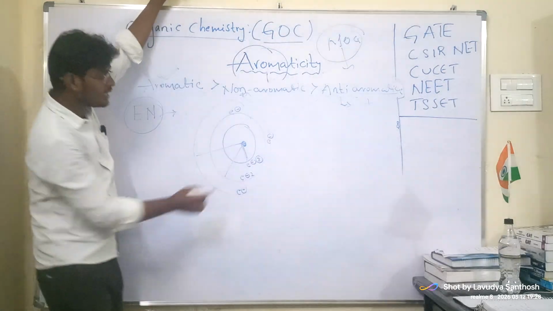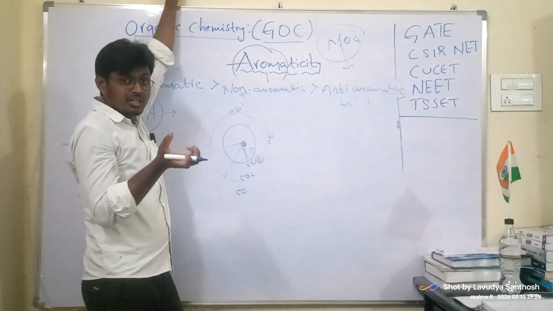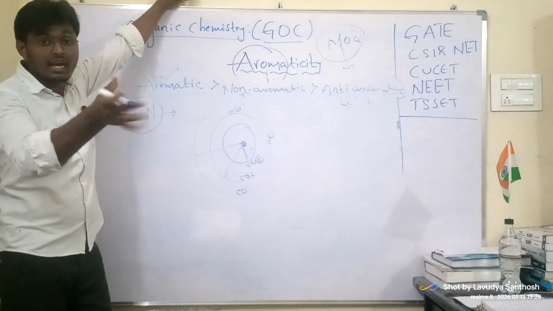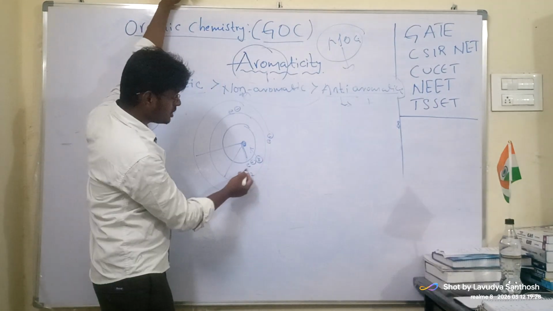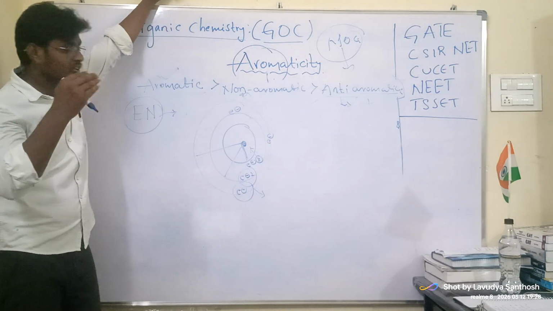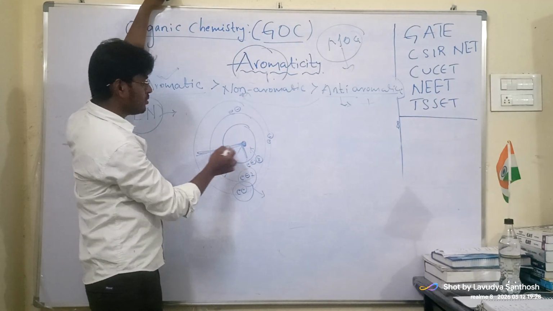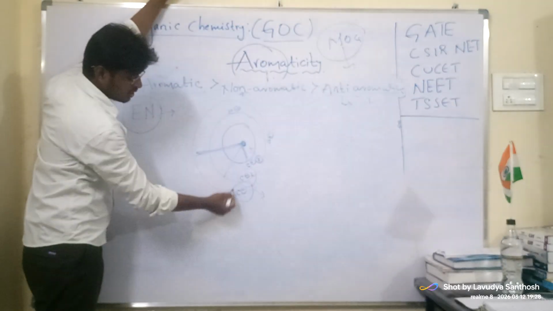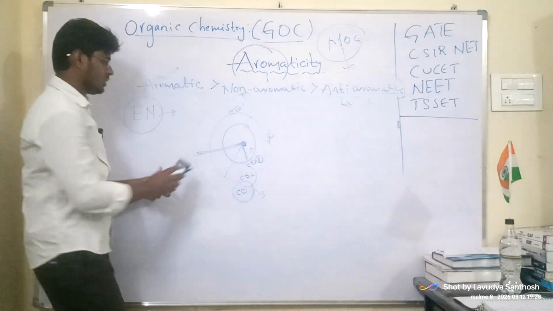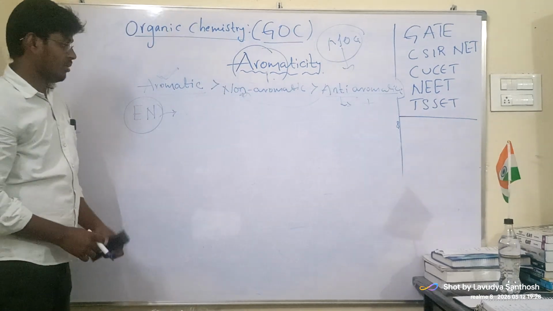Electron 3 is very near to the nucleus, so the nucleus holds it very tightly and won't give it up simply. Comparatively, the first electron can be donated very simply because it is far away, and the electrostatic force from the nucleus is much less on electron 1 compared to electron 3. This is what electronegativity is. Now we see how this electronegativity impacts aromatic compounds.